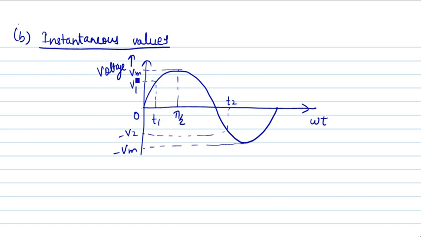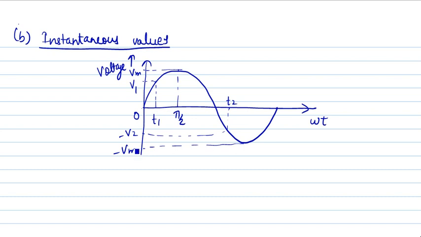So at t1 we are getting voltage v1. So this is the instantaneous value of this waveform at a particular instant t1. And at t2 we are getting voltage value as minus v2. So this minus v2 is the instantaneous value of this waveform at time t2. So this is called an instantaneous value.